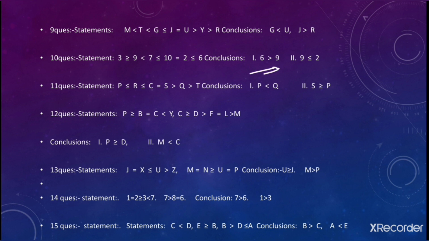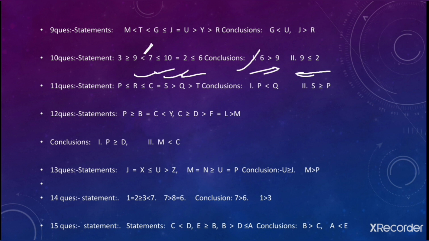Fine. Let's see the next one. 6 greater than 9. You need to move forward from 6 to 2. Then you can go from 2 to 10 and from 10 to 7 and from 7 to 9. You have minimum one time requirement goes fulfilled. You have this sign minimum one time. In this way this is also true. Right.